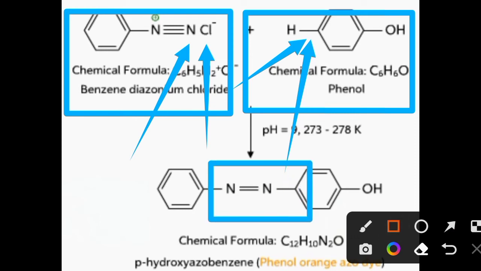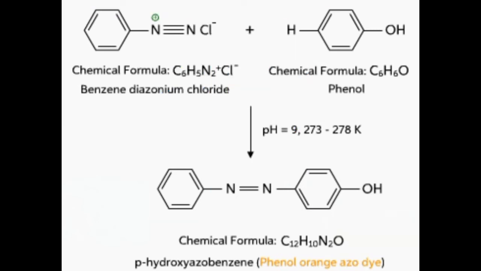In such a way here, while joining nitrogen with the para position carbon of phenol, the triple bond from the diazonium salt gets converted into a double bond. In such a way, there is formation of para-hydroxy azobenzene, which is an orange colored dye.